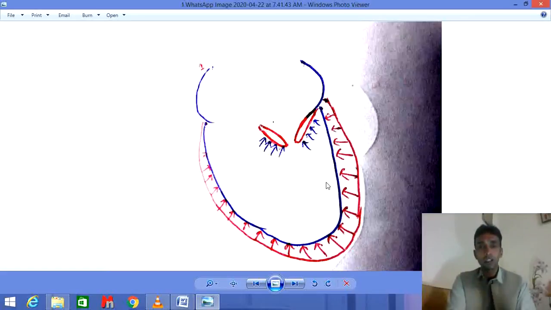The volume of blood which is present in the ventricle is not transferred to the atria, not transferred to the aorta, not transferred to the pulmonary trunk. There is no transfer of blood from ventricle.